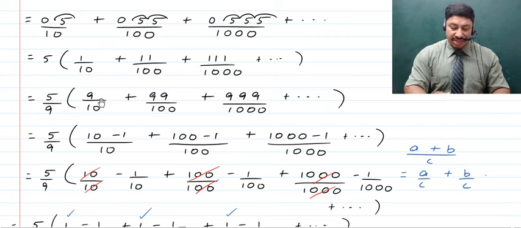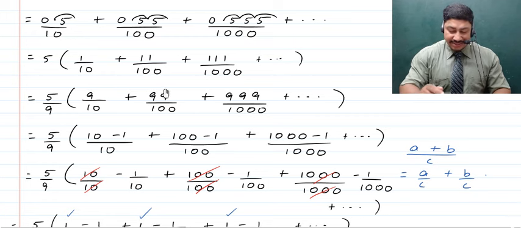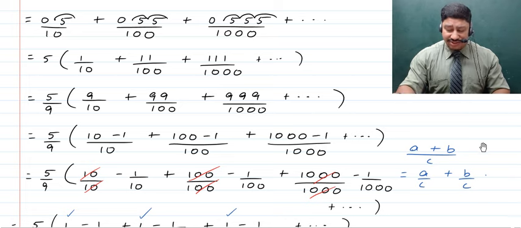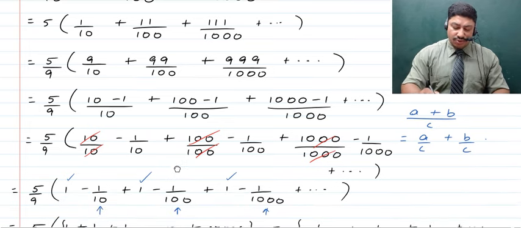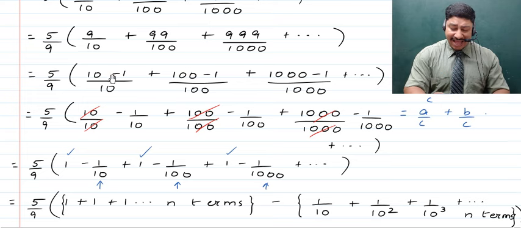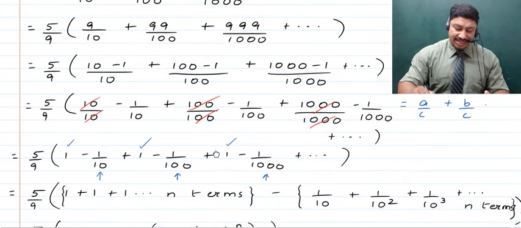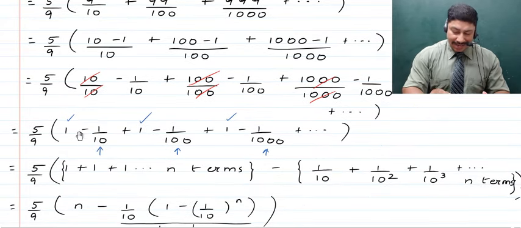Next, children, if we talk about this 9, it can be written as 10 minus 1. This 99 can be written as 100 minus 1, that is, the numerator gets converted to denominator minus 1 for all the different fractions. Next, after this, we can now write this as some a plus b upon c, which can be written as a upon c plus b upon c. As such, this is going to become equal to 10 upon 10, which is 1.